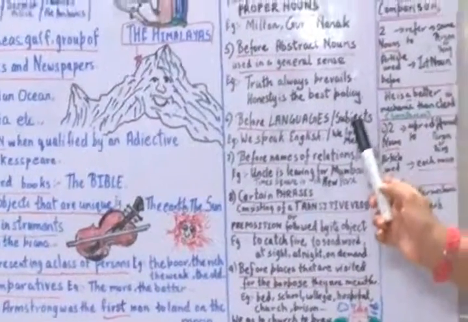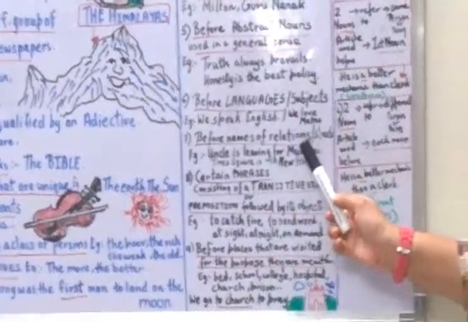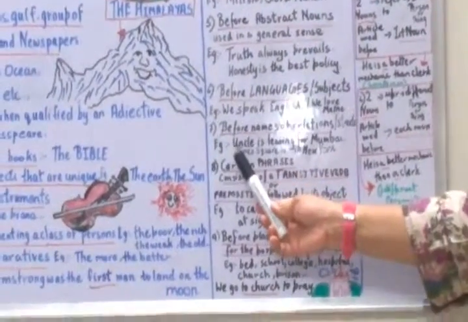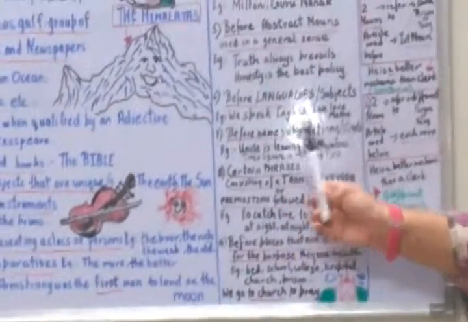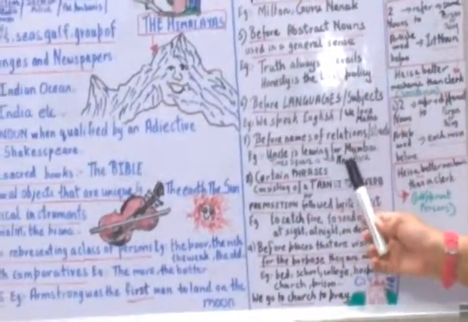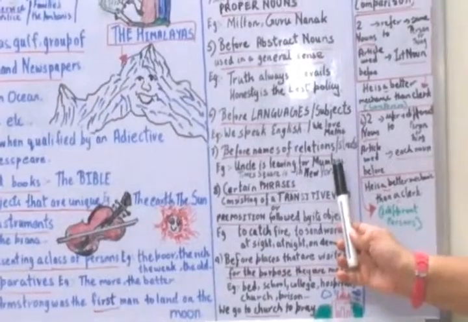You cannot use articles before names of relations. For example, I've written: Uncle is leaving for Mumbai. There is no article before it. And before names of streets, like Times Square is in New York. So we cannot add any articles before streets.